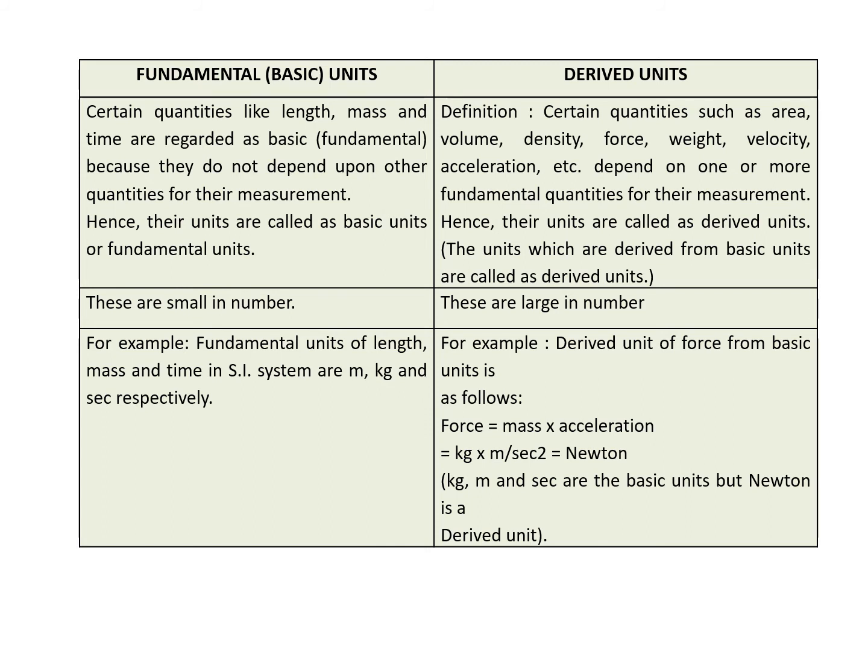In the SI system they are meter, kg, and second respectively. That is, the unit of length is meter, the unit of mass is kg, and the unit of time is second.